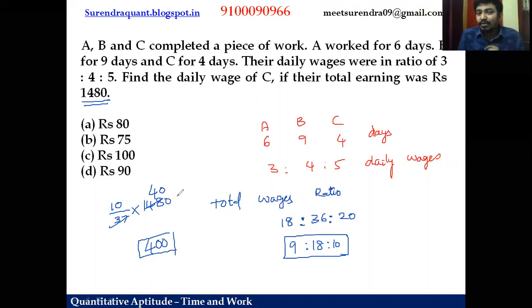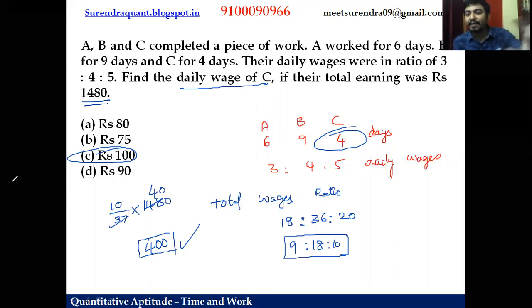But friends, what is our question? What is the daily wage of C? So C totally receives 400 rupees for how many days of work? For 4 days of work. What is the 1 day wage then? Total wages by number of days, 400 by 4, 100 rupees per day C will earn. So the simple idea is when I multiply the number of days of work with the 1 day wage ratio, you get the total wages ratio. And then we work it out, right? Okay, let's move on to the next model, next question.